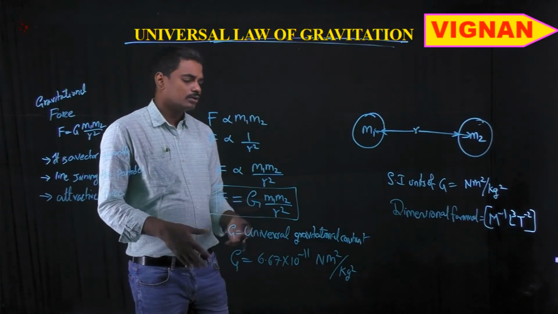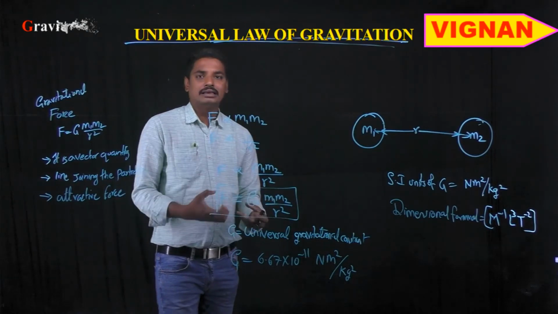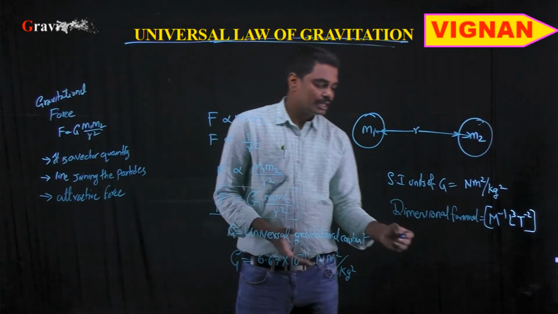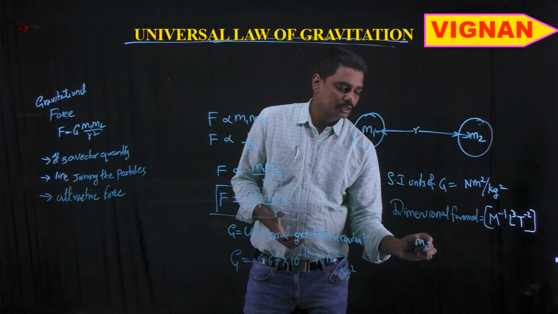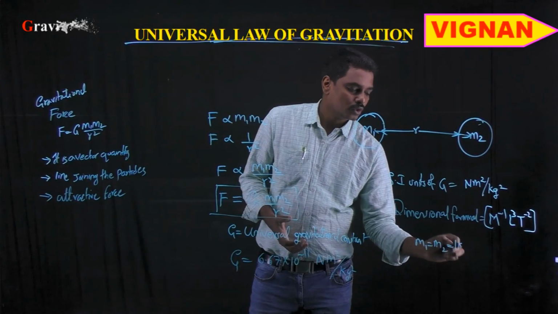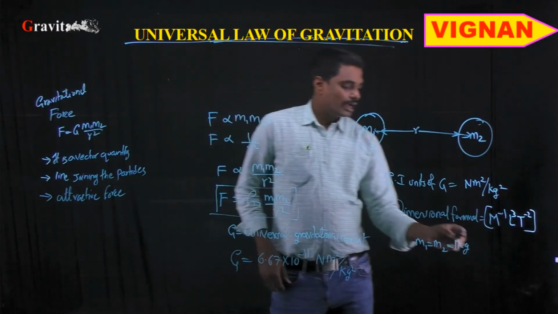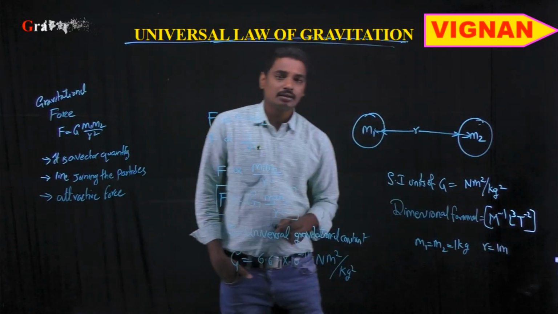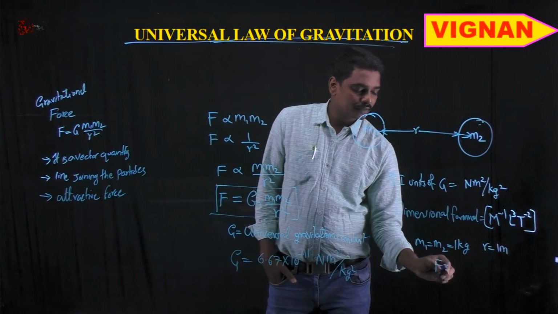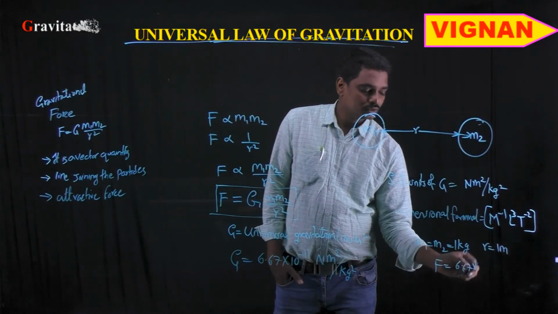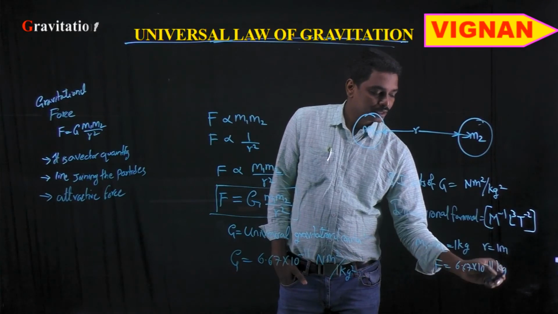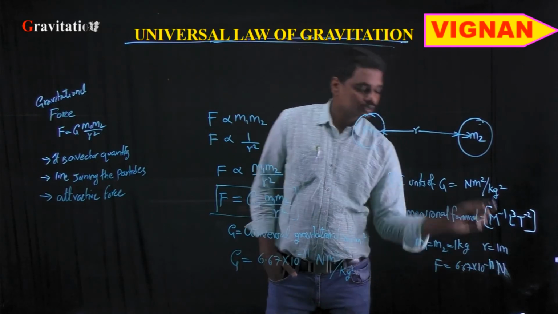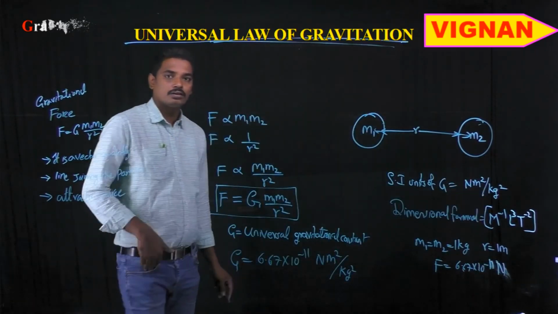Right. So if you want to define the universal gravitational constant, consider particles whose masses m1 and m2 are each 1 kg, and the distance between the two particles is 1 meter. Then the force acting on the particle is F equal to 6.67 into 10 power minus 11 newtons.